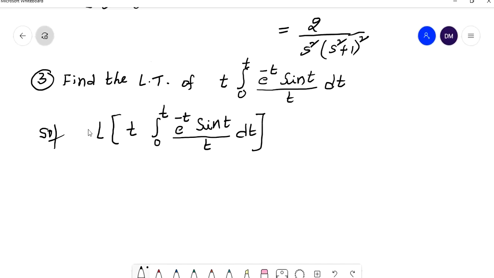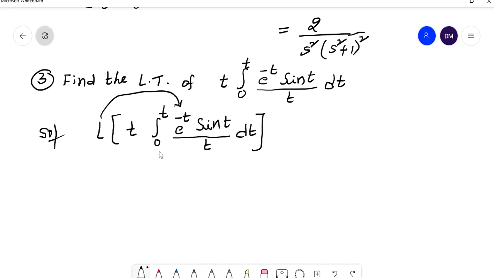See, this is in the form of L of t power n into f of t. Here what is f of t? Integral 0 to t e power minus t sin t by t into dt. What we have to do? First we have to find this value by using the Laplace transform of integrals. Then we can apply the multiplication by t power n property, right?